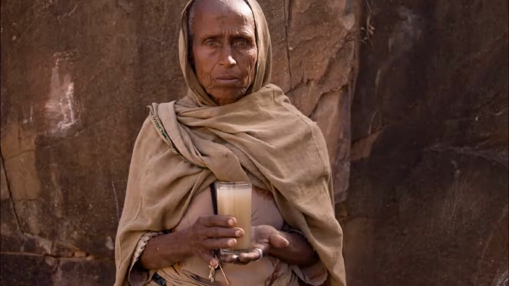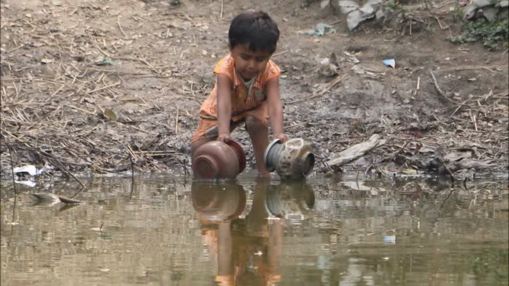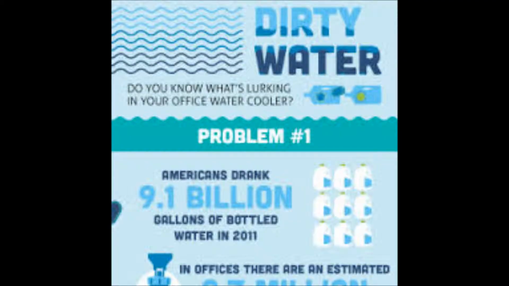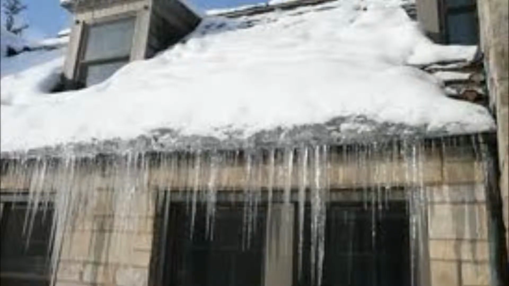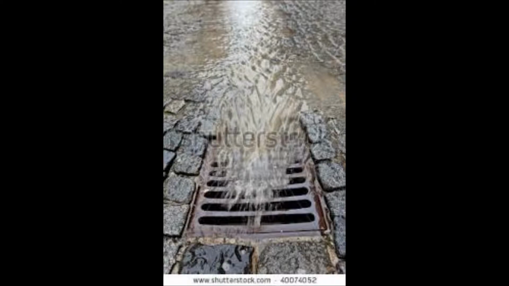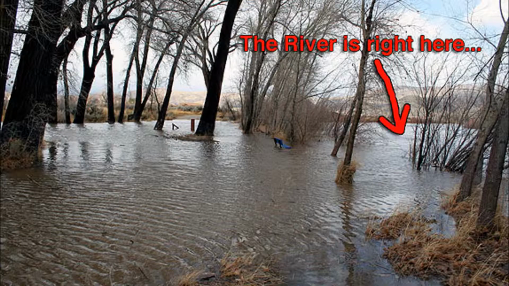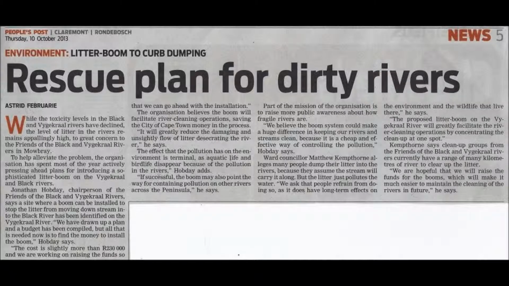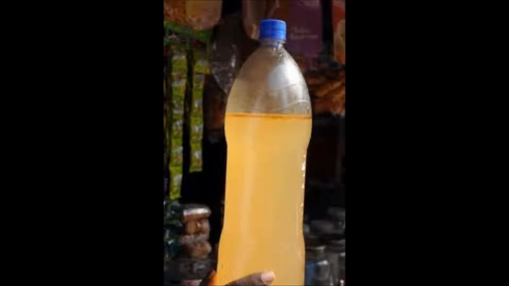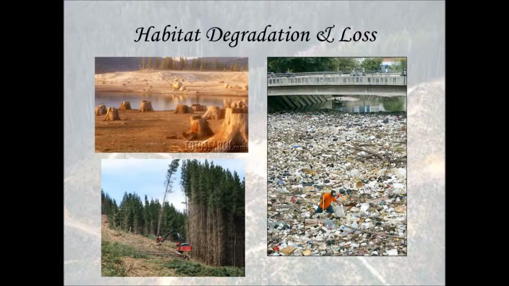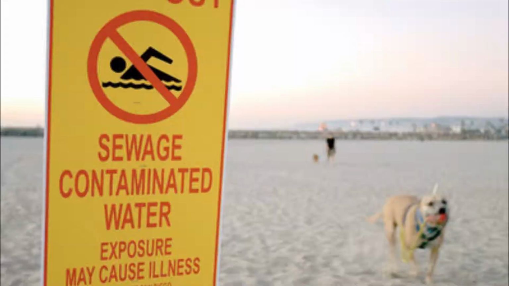Dirty water is the world's biggest health risk and continues to threaten both quality of life and public health in the United States. When water from rain and melting snow runs off roofs and roads into our rivers, it picks up toxic chemicals, dirt, trash, and disease-carrying organisms along the way. This can lead to drinking water contamination, habitat degradation, and beach closures.